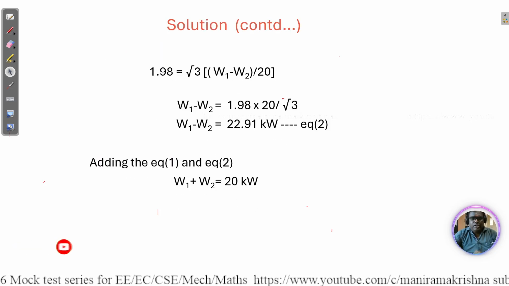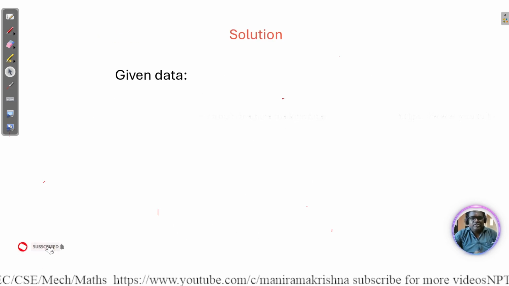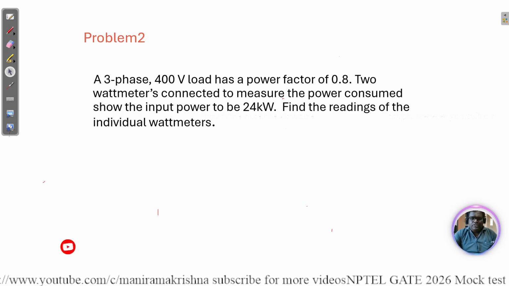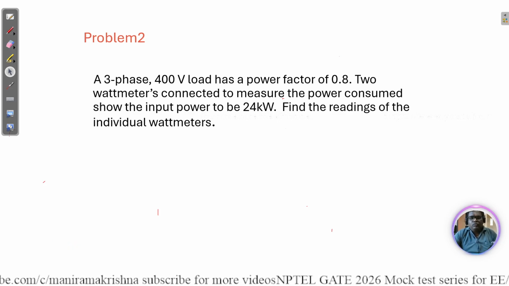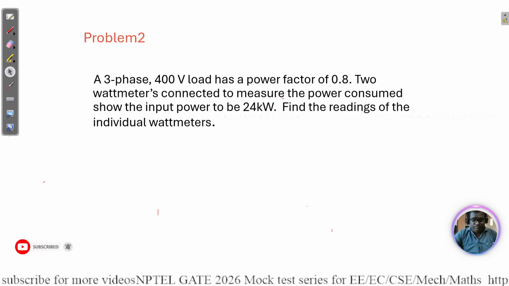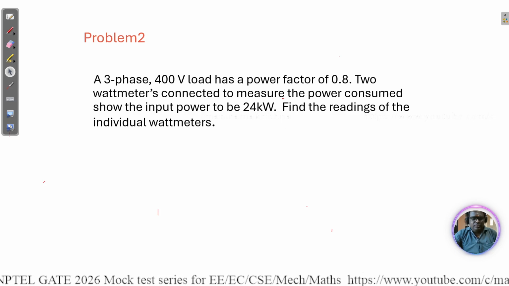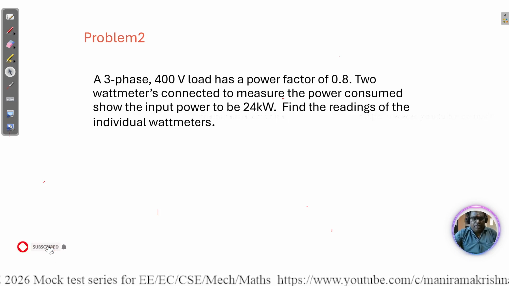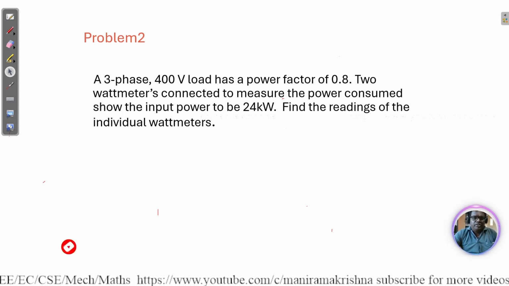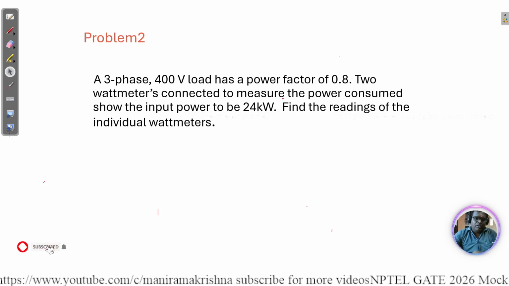If you go through the detailed derivation, you can understand how to calculate the power in the 2 watt meter method, 3 watt meter method, and 1 watt meter method. That is what you need to understand when you do the numerical calculation. At least take three problems: one for the single watt meter method, one for the 2 watt meter method, and one for the 3 watt meter method. Then you can easily understand how to calculate the power in each phase.